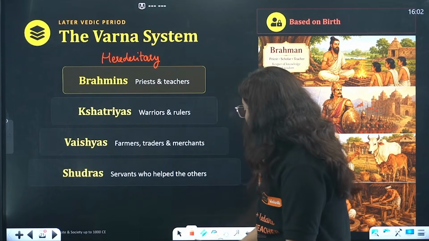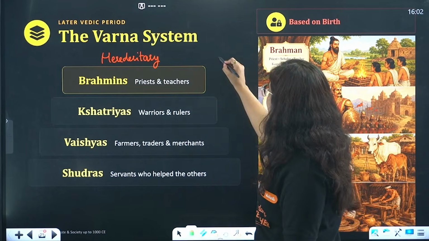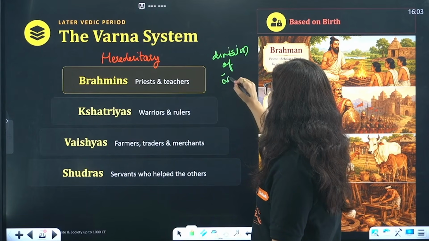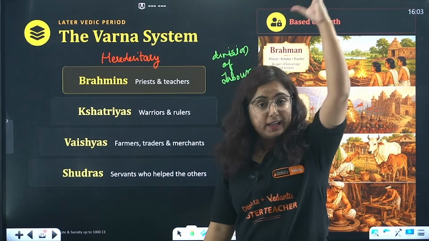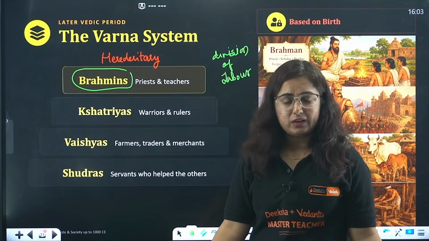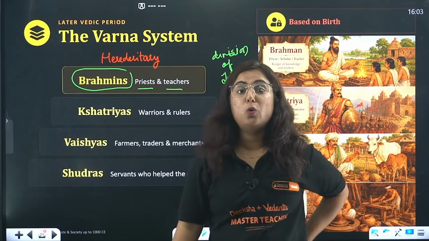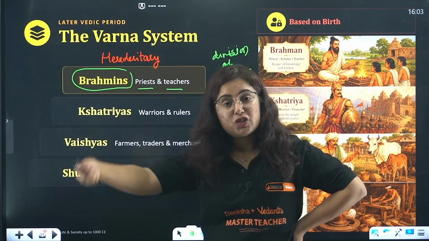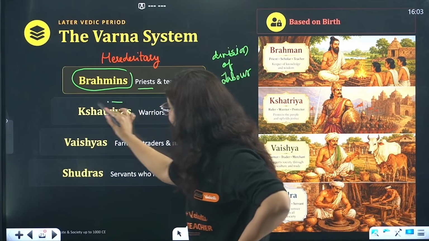Let me tell you how the Varna system started in India, or how there was division of labor. This is what, beta? Division of labor, and it is majorly because of occupation. At the top layer were Brahmins. At the top layer was who? Brahmins, right? They were basically priests and teachers, the persons who can read and write the Vedas, who can teach other people, like kings. And the kings came in the second layer of society.